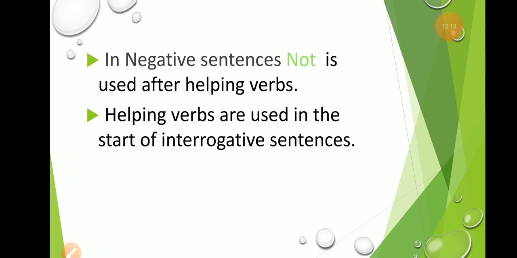And when you start to translate those sentences in English, first of all you use the subject, then helping verb is/am/are, then the fourth form of verb that is also called the present participle form, and it is used by adding "ing" at the end of the first form, and then you add object. Clear? In negative sentence you use "not" after the helping verbs, and in the interrogative sentence helping verbs are used in the start of sentence, and at the end of interrogative sentence you have to use the question mark.